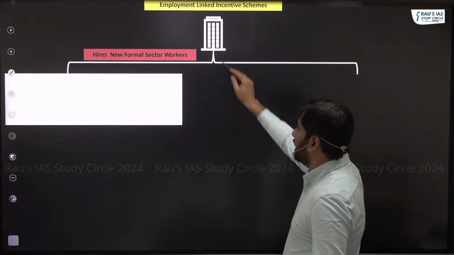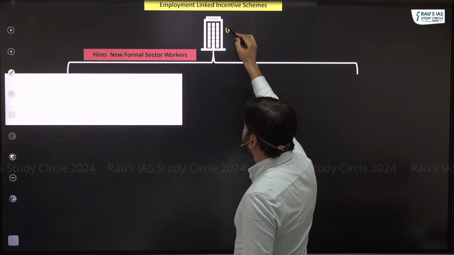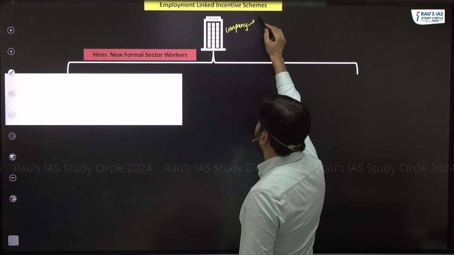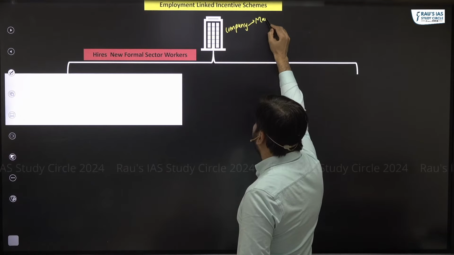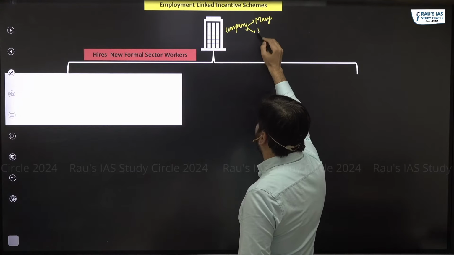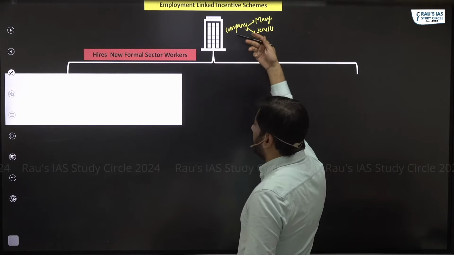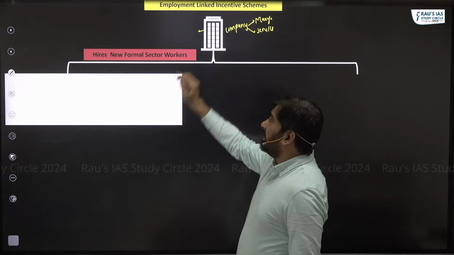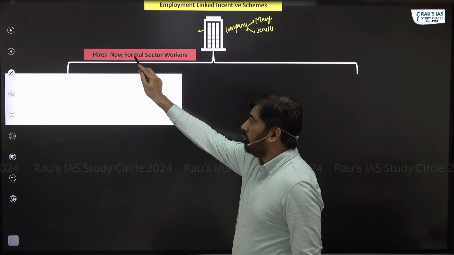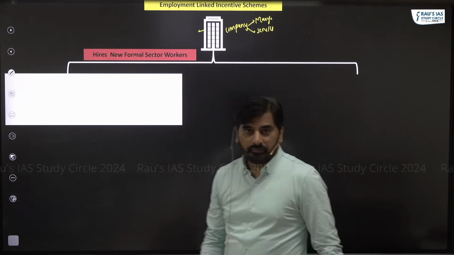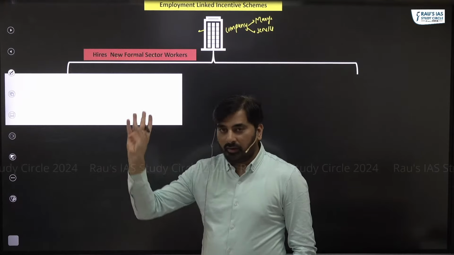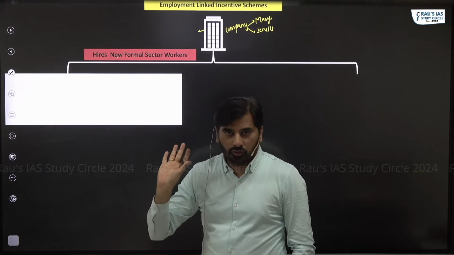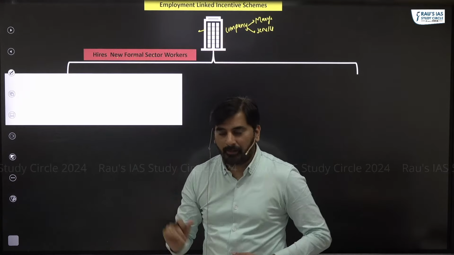Let's say there is a particular company. This company could be a manufacturing company, or it could be a service based company. It could be any company, doesn't really matter. If this particular company hires new formal sector workers, I've already told you what is formal sector. They have job security, income security, and social security benefits, right?